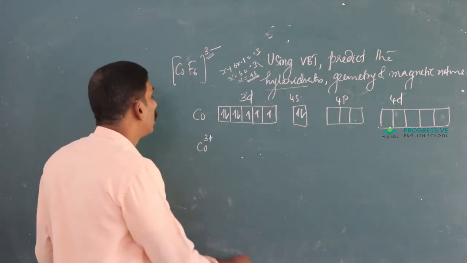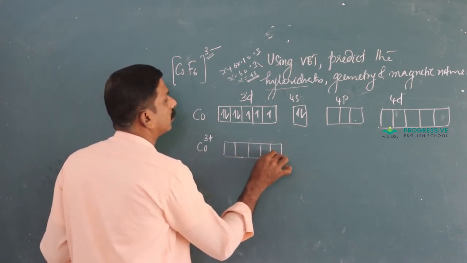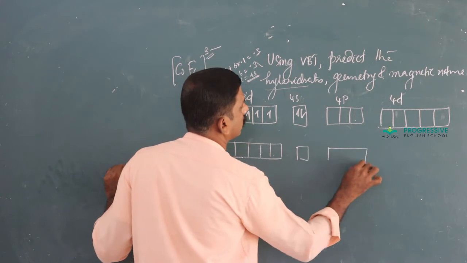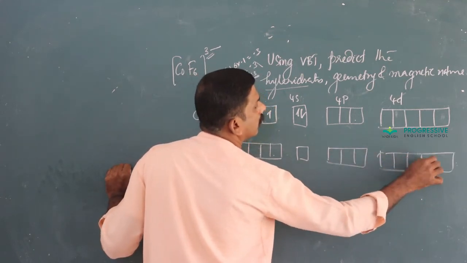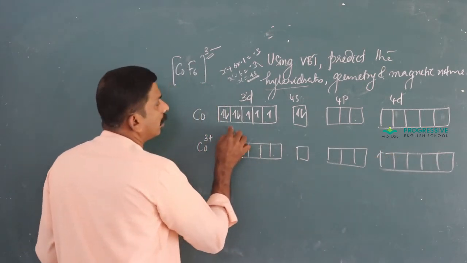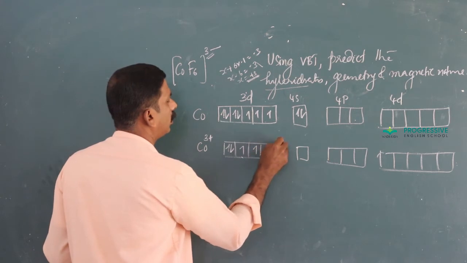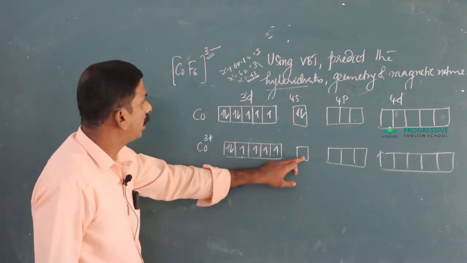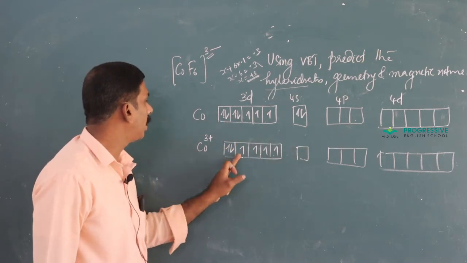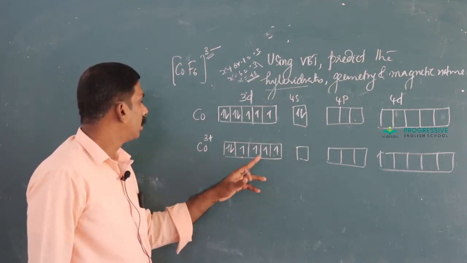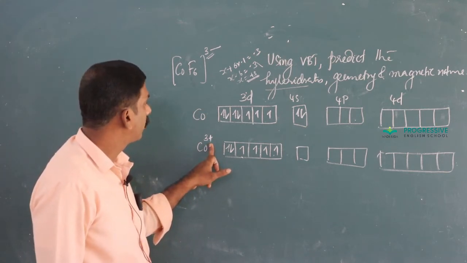The configuration of Co3 plus: here 4 electrons are singly occupied. The 4s is also empty because 2 electrons from 4s and 1 from 3d are removed. That is why it attains Co3 plus state.